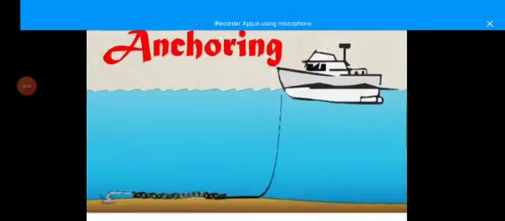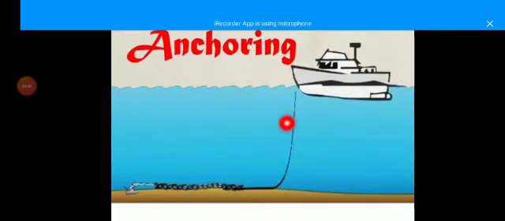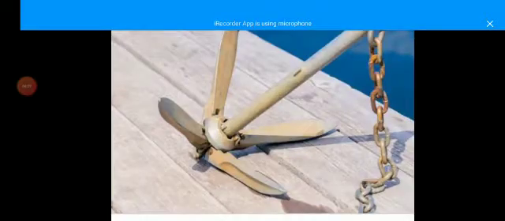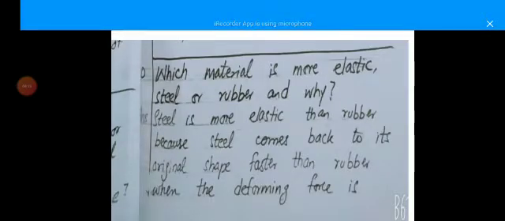Look at this diagram of the anchoring. This one is the anchor, and this is the ship. This is the diagram of the anchor. It is going to sink in the water just because of its shape.